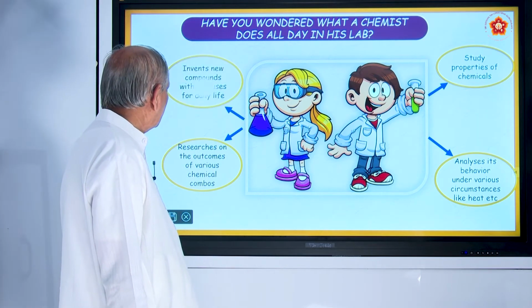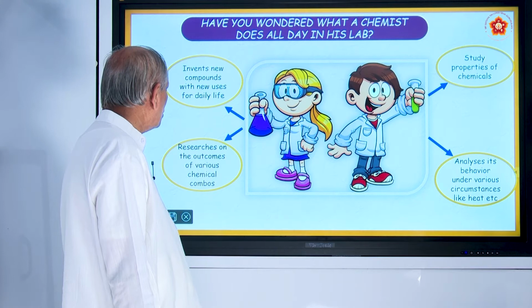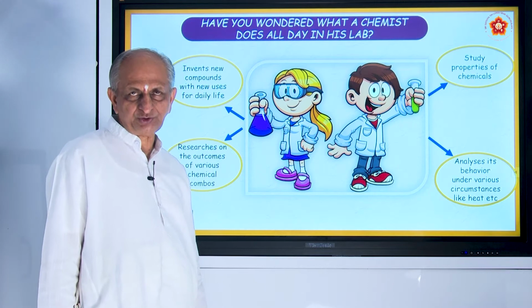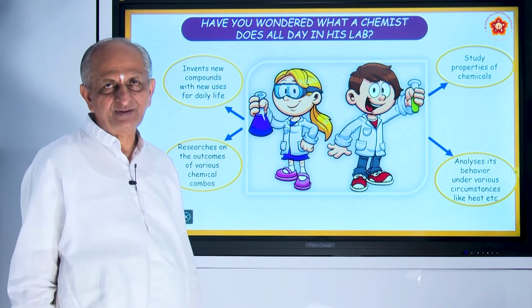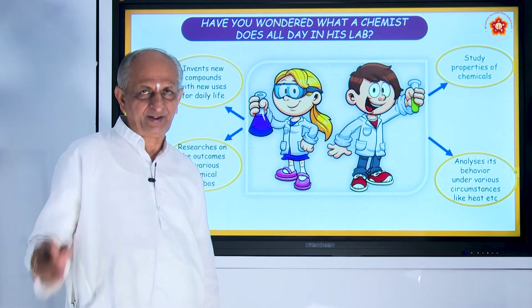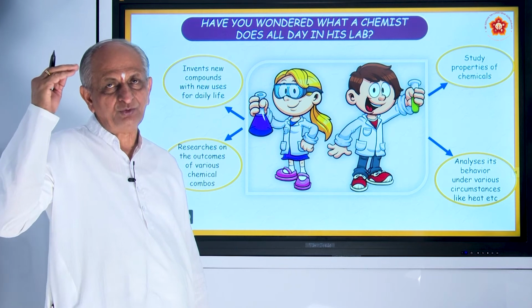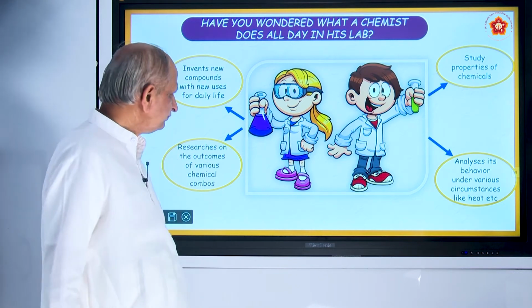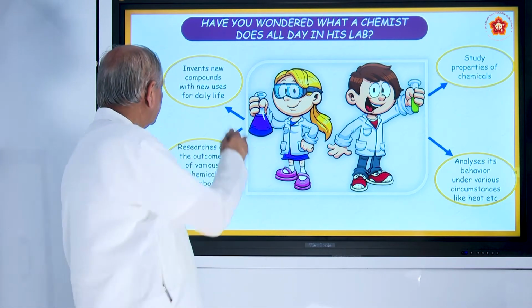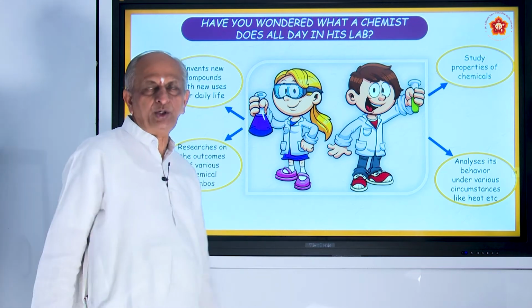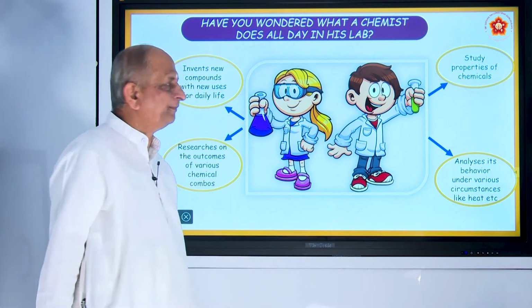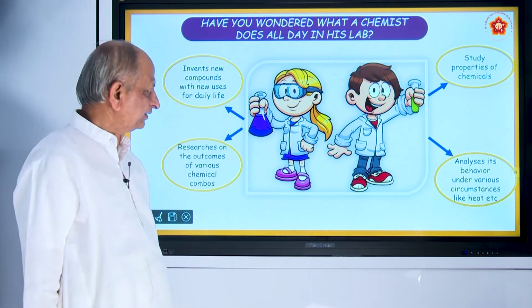Okay. And next one is he can invent new compounds with new uses for daily life. Actually, to start with there were only 65 elements, then it became 105. Now, the number of elements has gone up to 118. All this is possible because of doing so many experiments like this. So, he can invent new and new combinations. So, these are some of the interesting things we can get from a chemist in a laboratory.